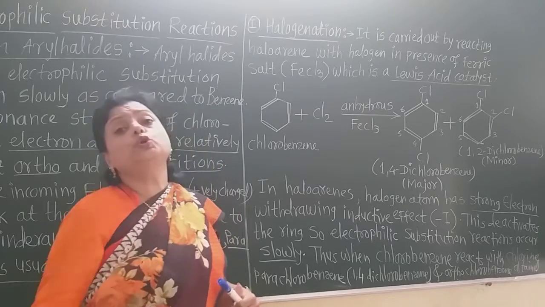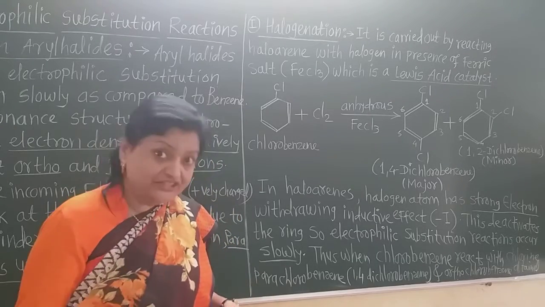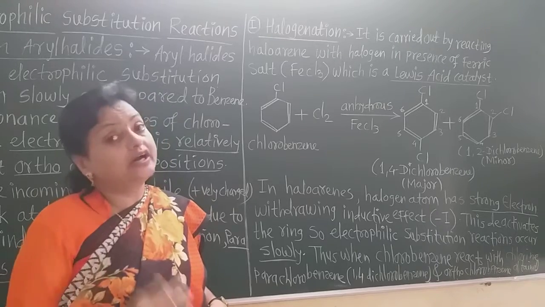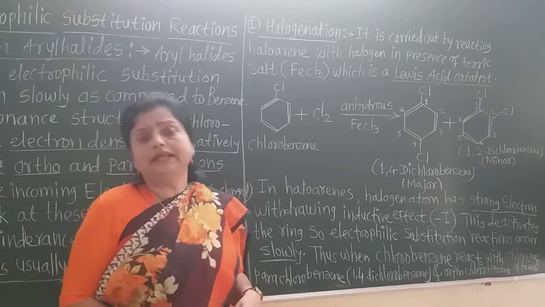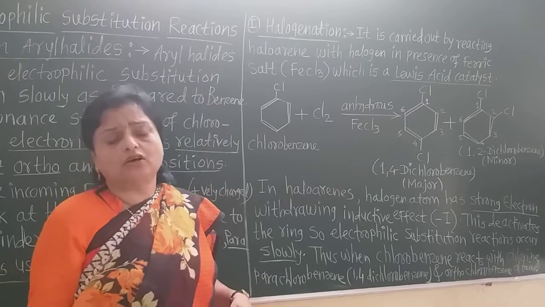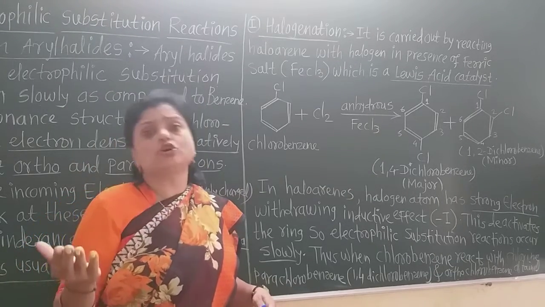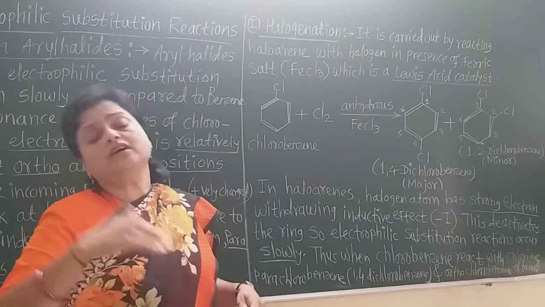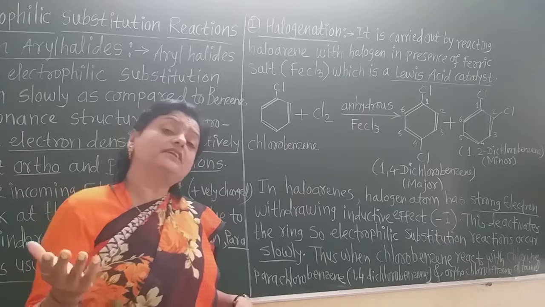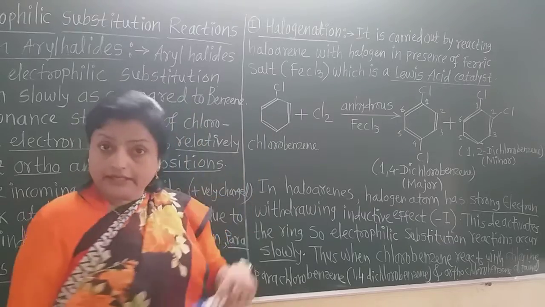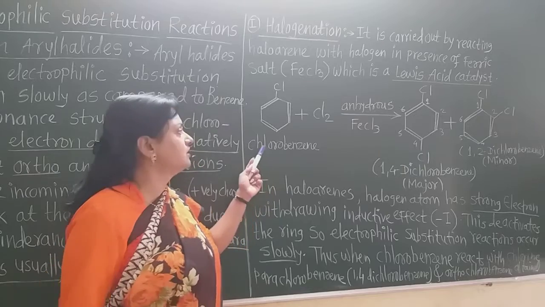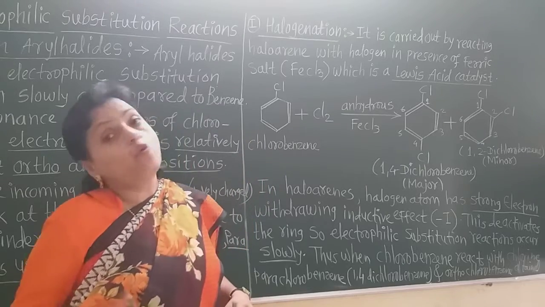Now we have to do the halogenation of chlorobenzene, that is the haloarenes, aryl halides, or arene halides, these are all the same. So if we do the halogenation of these aryl halides such as chlorobenzene, what happened?